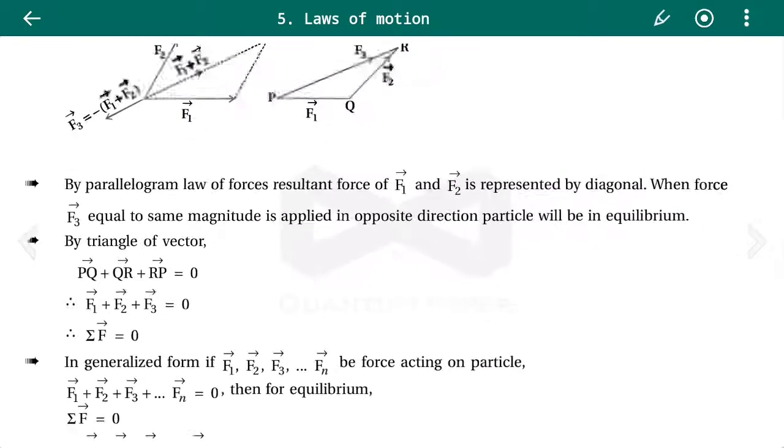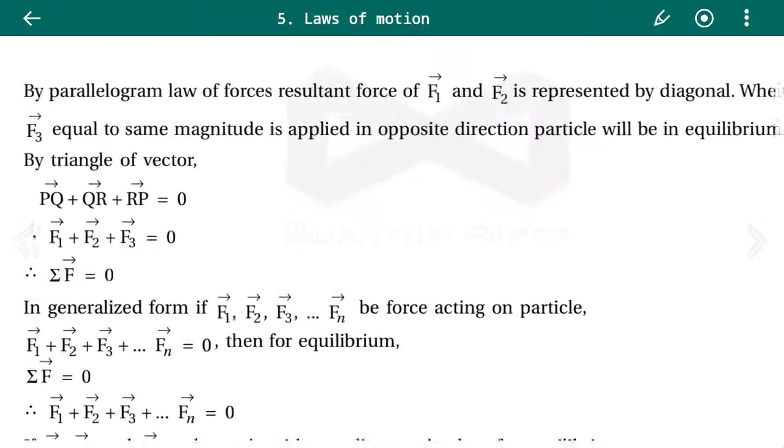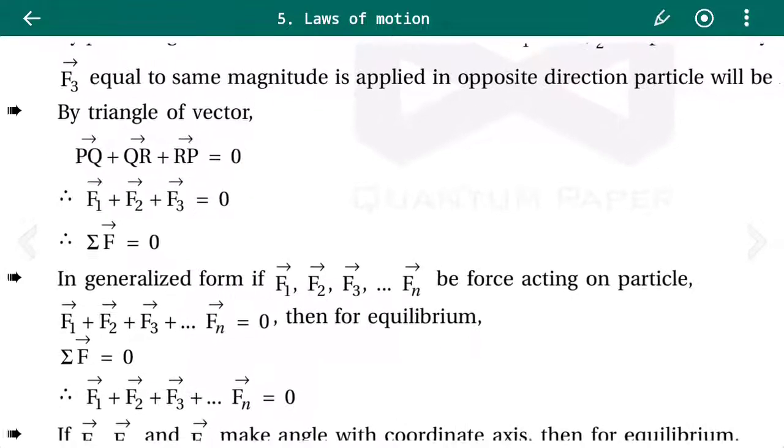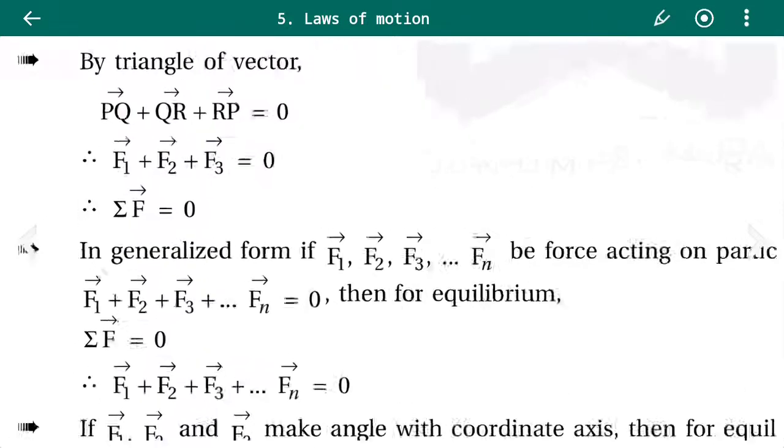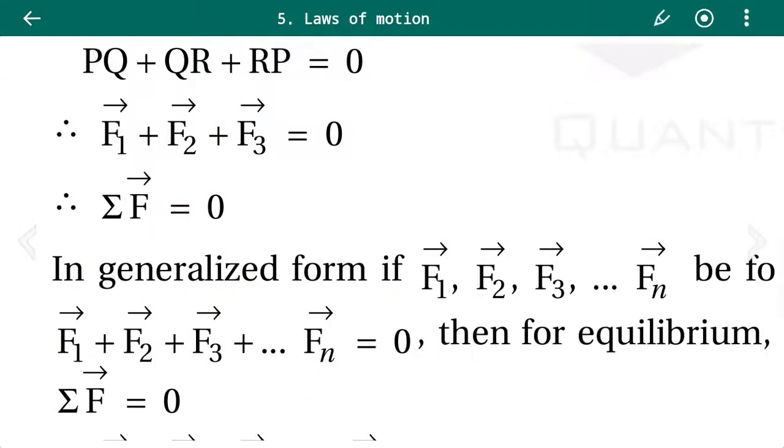By the parallelogram law of forces, the resultant force of F1 and F2 is represented by the diagonal. When force F3 of equal magnitude is applied in the opposite direction, the particle will be in equilibrium. By the triangle of vectors, PQ plus QR plus RP equals 0, that is F1 plus F2 plus F3 equals 0.